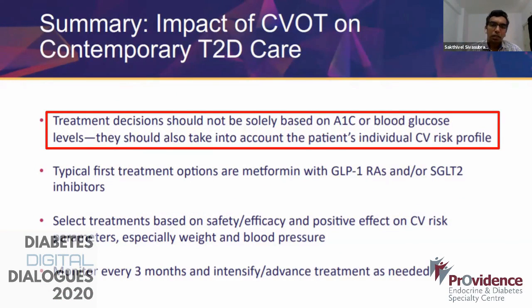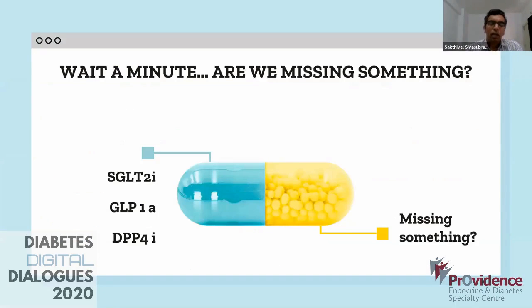And treatment decisions right now should not be solely based only on A1C or blood glucose level. They should also take into account the patient's individual CV risk profile. So that's how personalized diabetic treatment has started to be. And for this, I think, as I said, the ASCVD risk calculator would be very useful in our day-to-day practice.